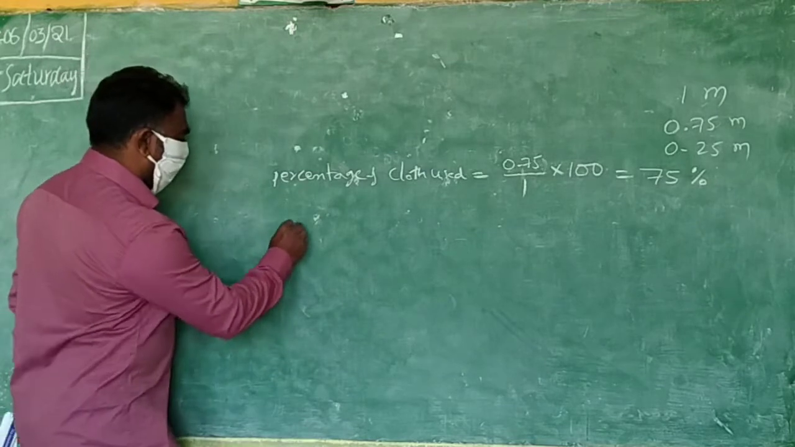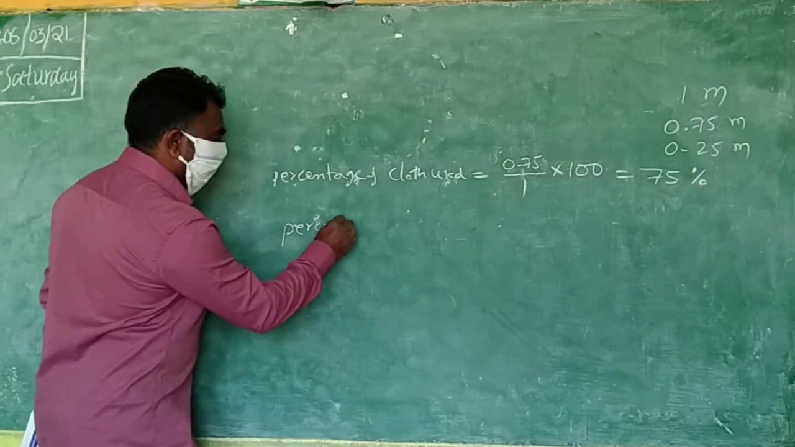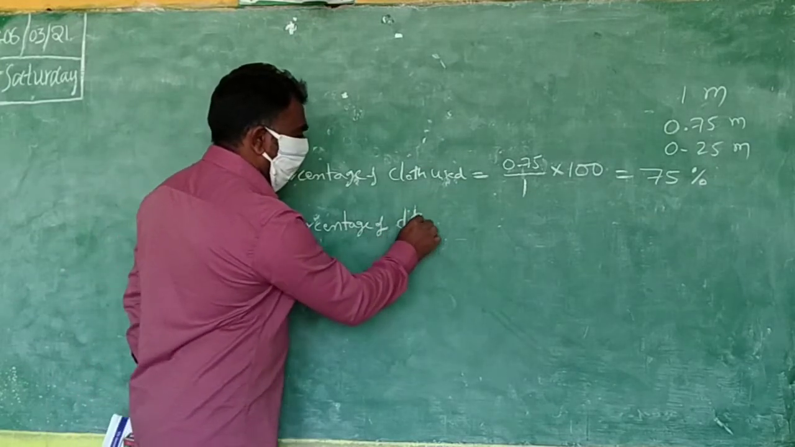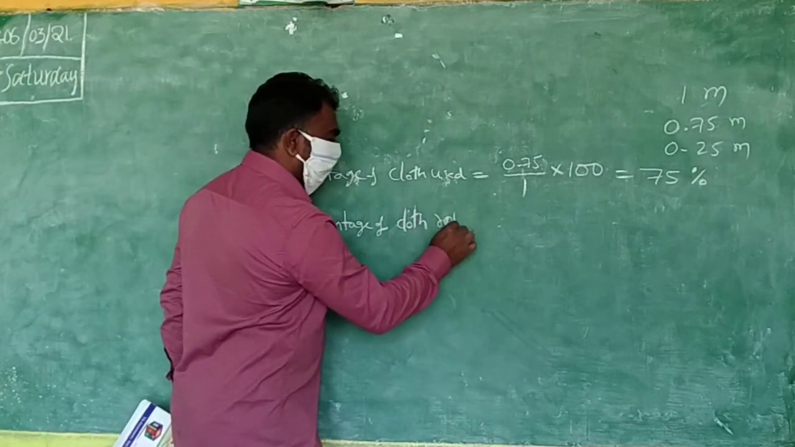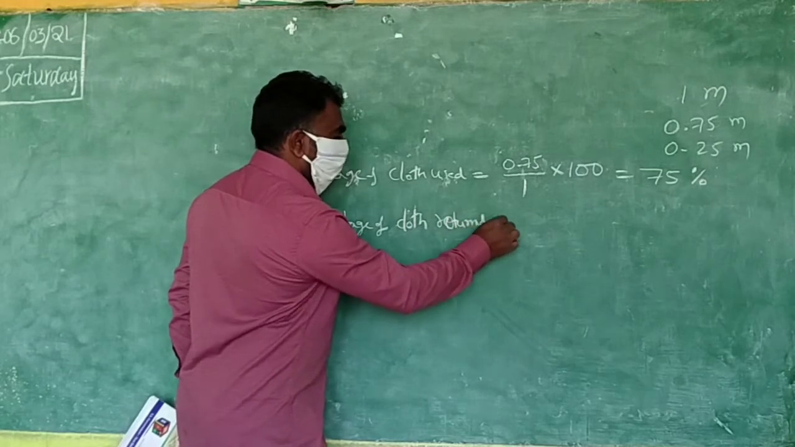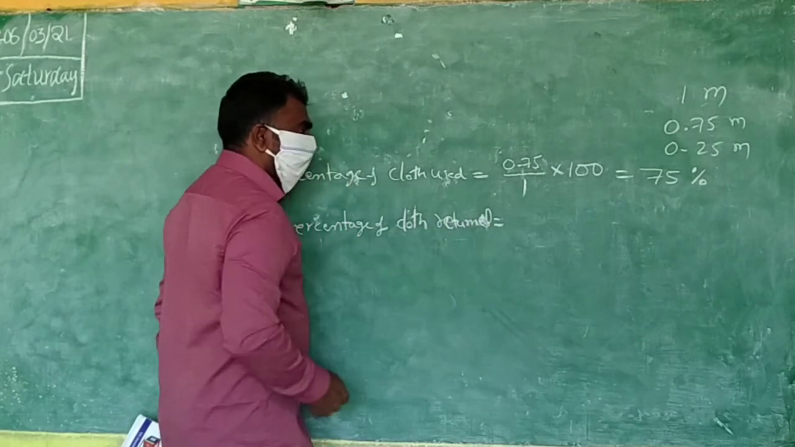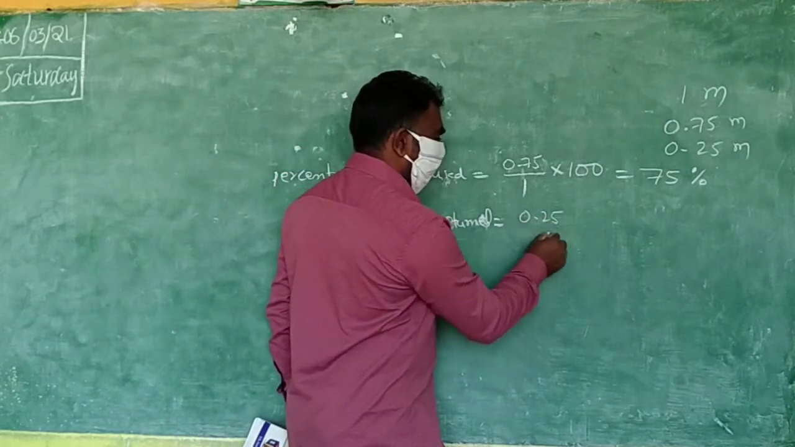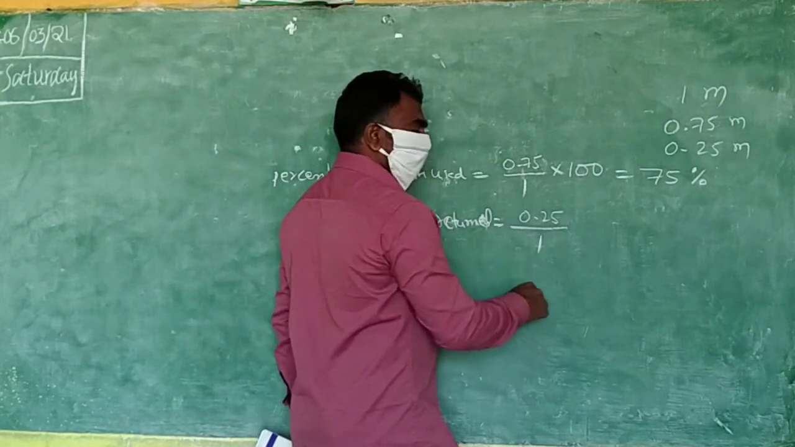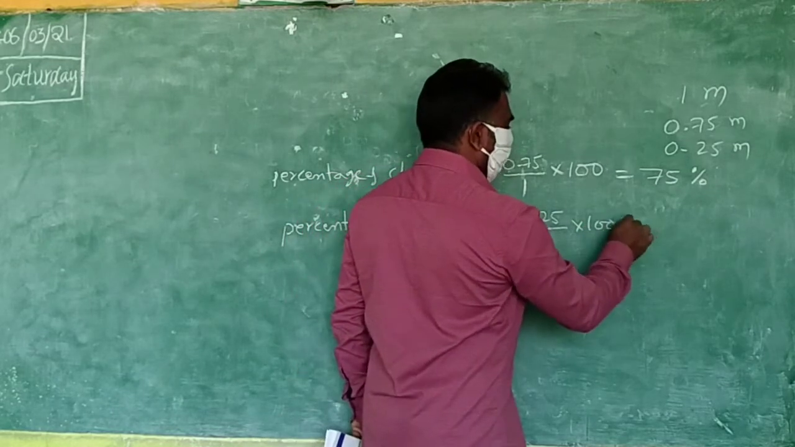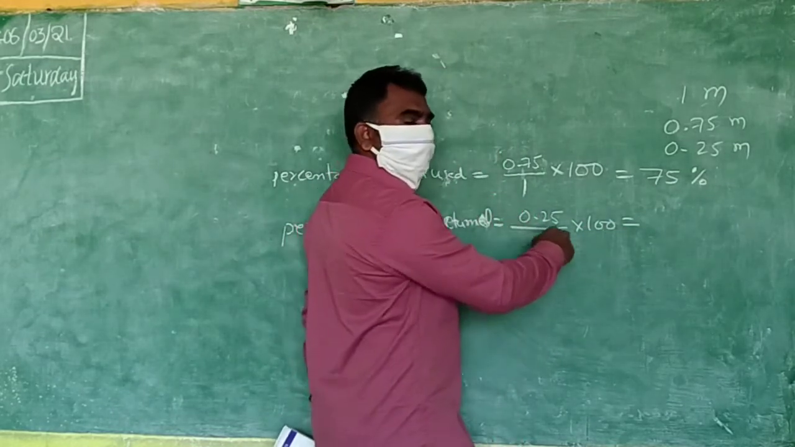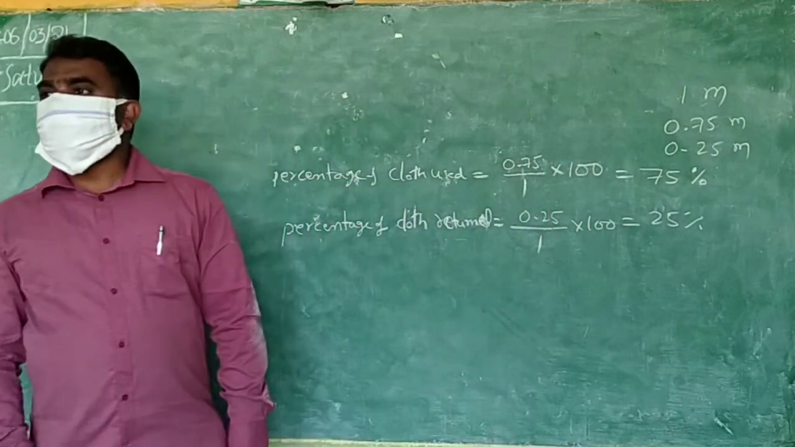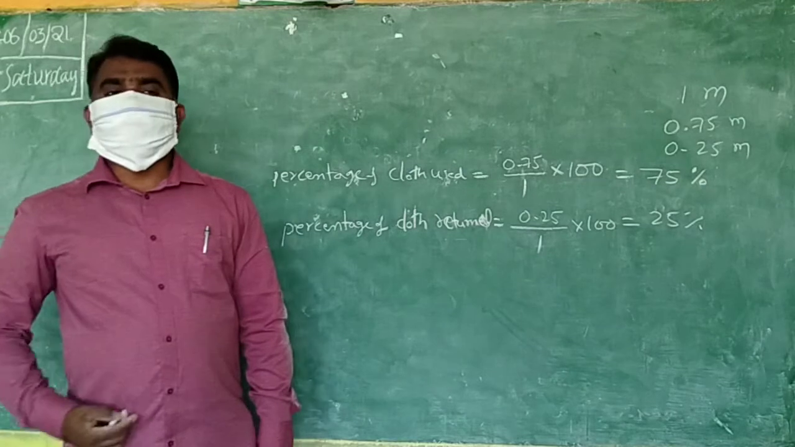Next question is what? Percentage of cloth returned. Percentage of cloth returned. So how much? 0.25 meter out of 1 meter. So into 100. Same method. 25%. Okay. So this is the method of finding percentage.